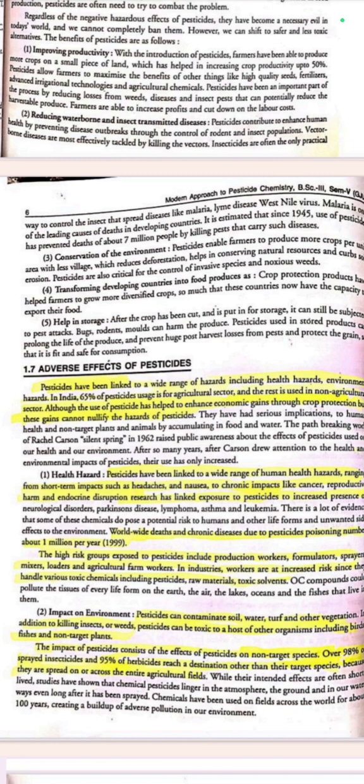Improving productivity. With the introduction of pesticides, farmers have been able to produce more crops on a small piece of land, which has helped in increasing crop productivity by up to 50%. Pesticides allow farmers to maximize the benefit of other things like high quality seeds, fertilizer, advanced irrigation technologies, and agricultural chemicals. Pesticides have been an important part of the process by reducing losses from weeds, disease, and insect pests that can potentially reduce the harvestable produce.